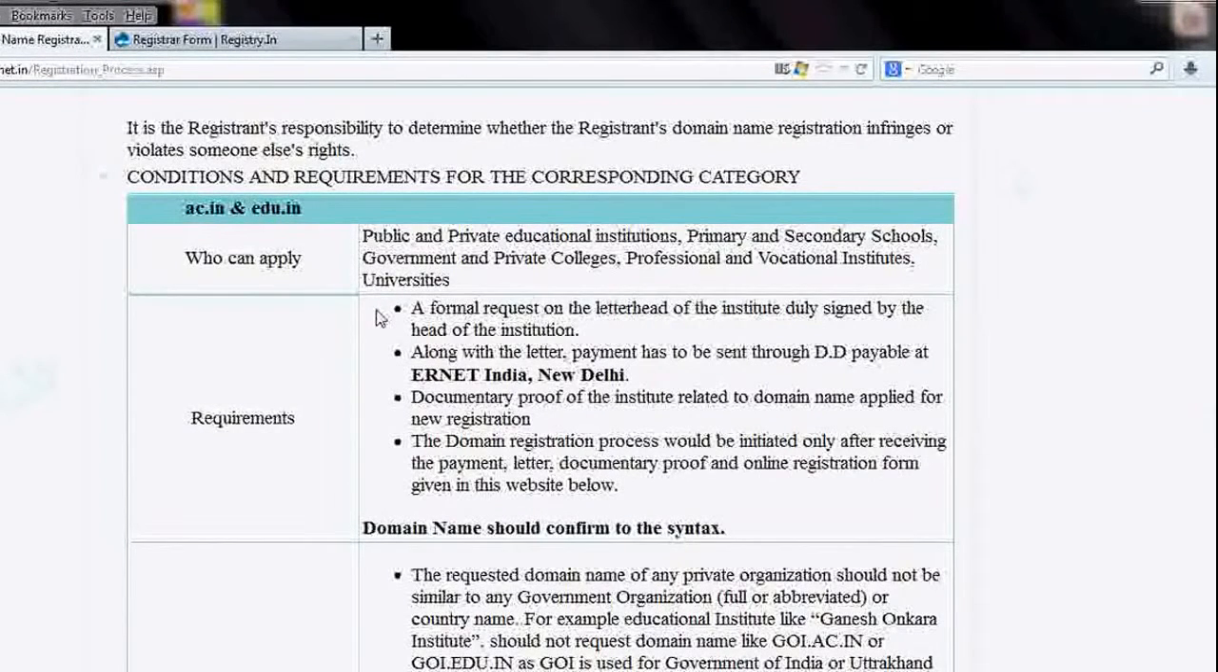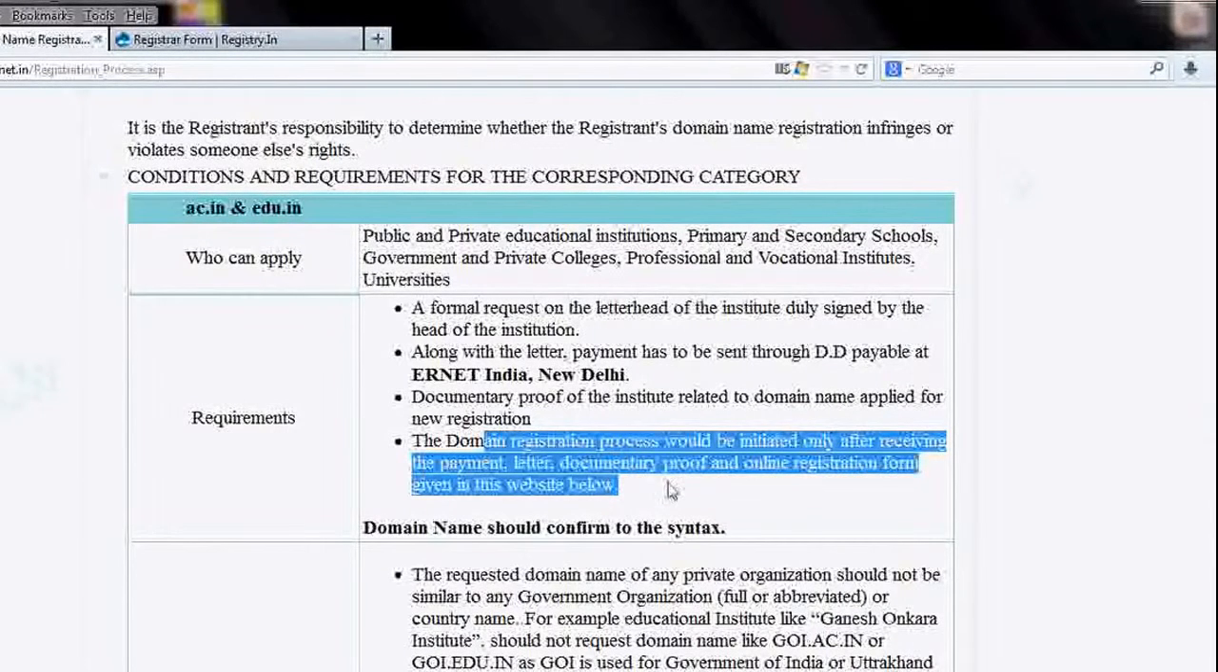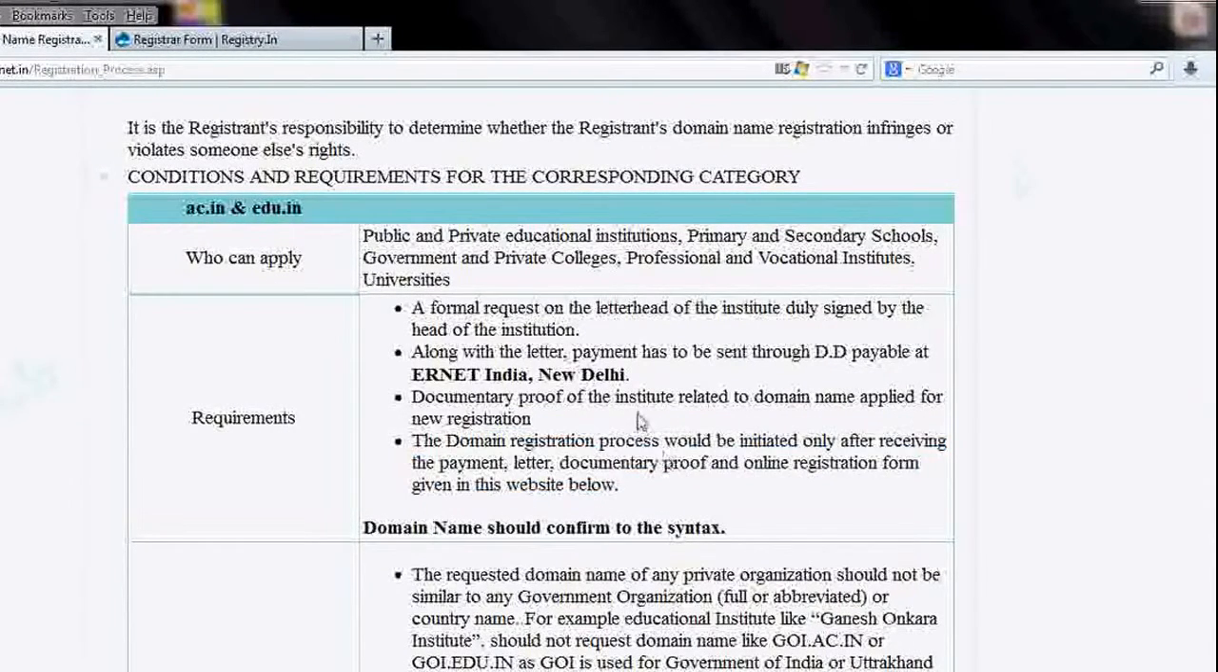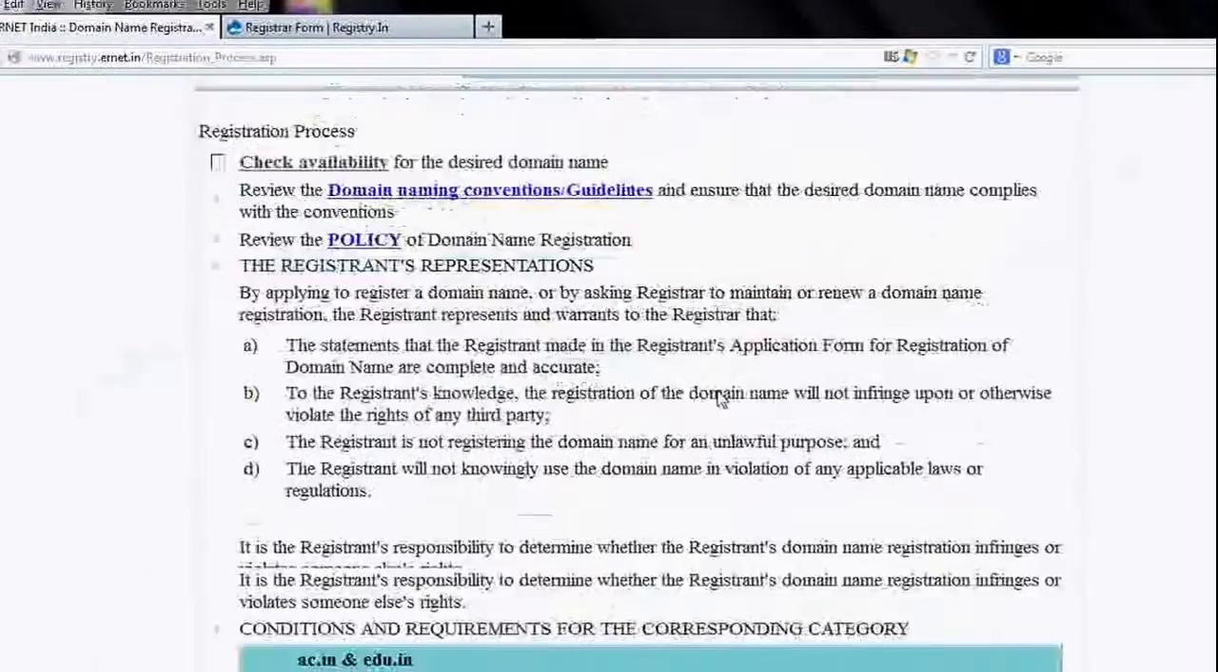On the letterhead of the institution or organization, you need to write that this is the domain name extension which we are willing to register with .ac.in or .edu extension, and in favor of that you pay a DD of 830 rupees or somewhere else. You can see in the price list, and fill up the online form, which I would show you right now. Once you submit this form, and they receive this demand draft and this document letter, they will allow you to register your website.